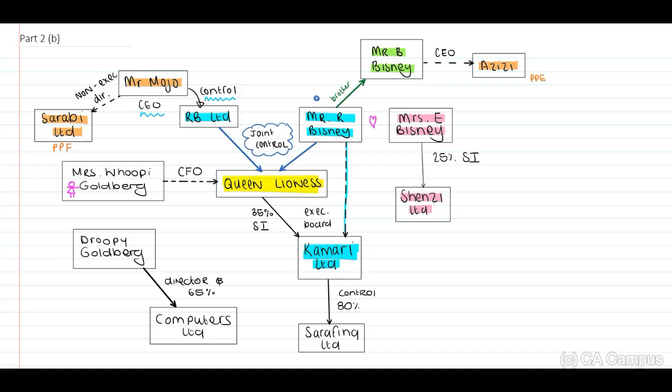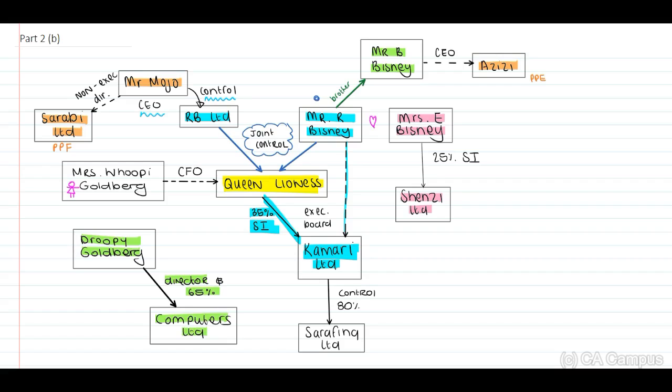Queen Lioness has a 35% interest in Kamari, and they indicate significant influence, we will assume in terms of IS 28. Mrs. Whoopi Goldberg's son, Droopy Goldberg, on the left side of your screen, is the director and 65% shareholder of Computers Limited.